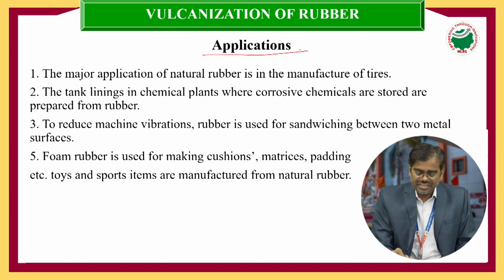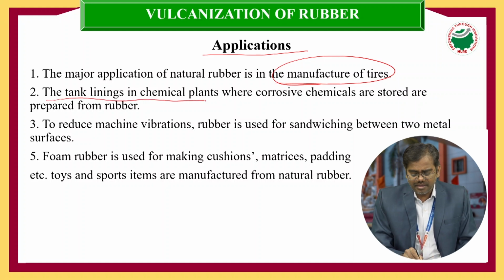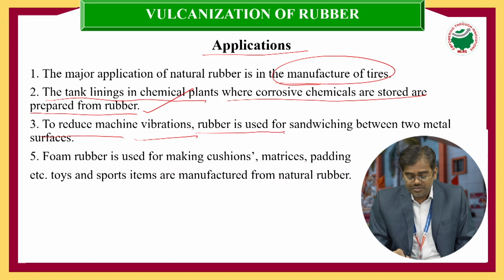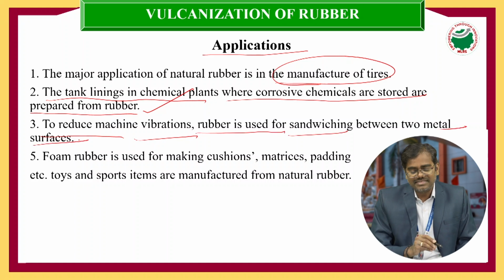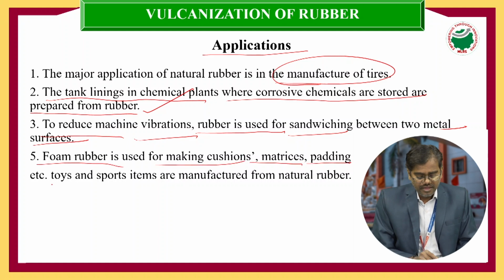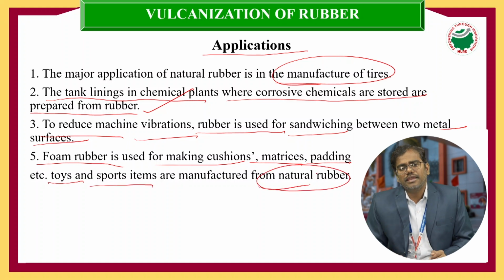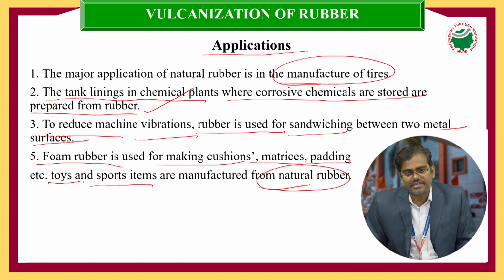Next, let's see the applications. This vulcanized rubber we can use in manufacturing of tires, automobile tires. Tank linings in chemical plants where corrosive chemicals are stored are prepared from rubber. To reduce machine vibrations, rubber is used for sandwiching between two metal surfaces. Foam rubber is also used for making cushions, mattresses and padding, etc. Toys and sports items are manufactured from natural rubber. So these are some of the important applications of vulcanized rubber.